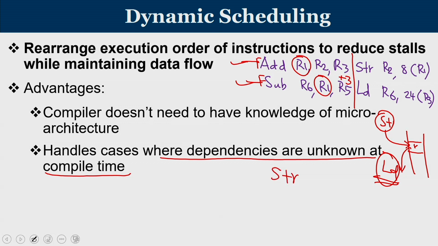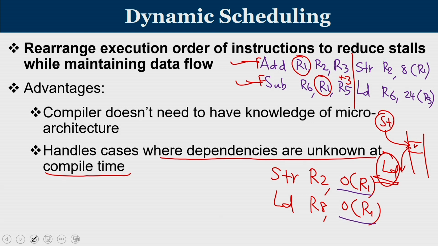Let us say there is a store instruction of R2 to 0 of R1. Now there is a load instruction into R8 from 0 of R1. In this case, the store is going to write to a memory address given by 0 plus R1, and the load is also going to read from a location whose memory address is 0 plus R1.